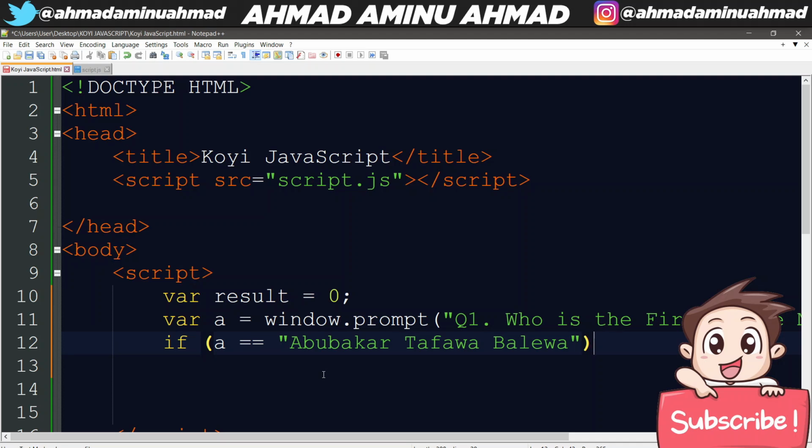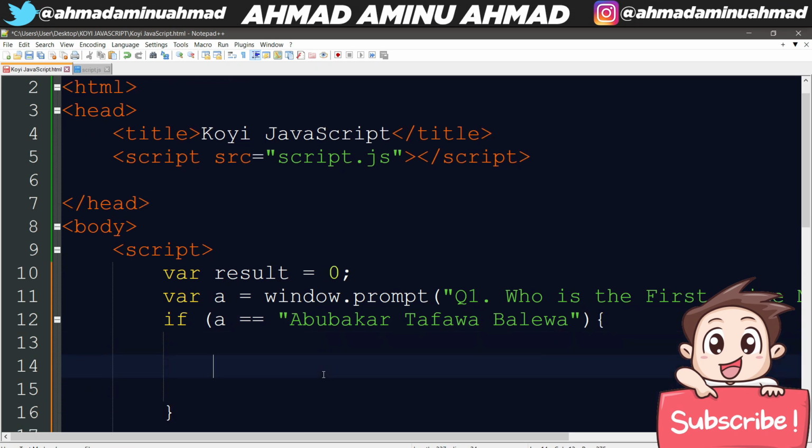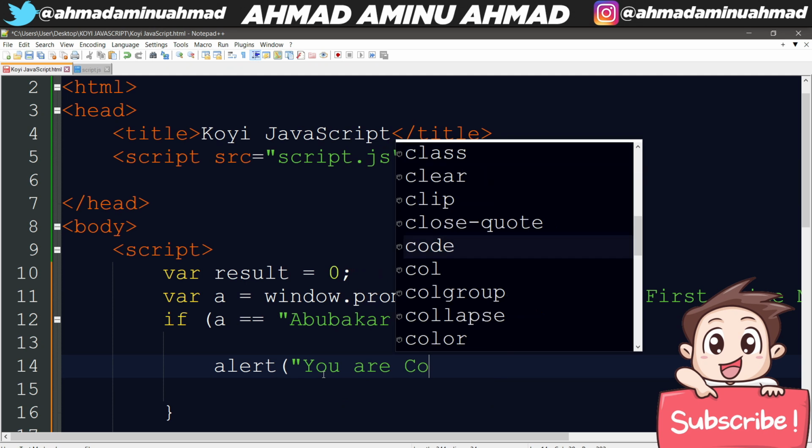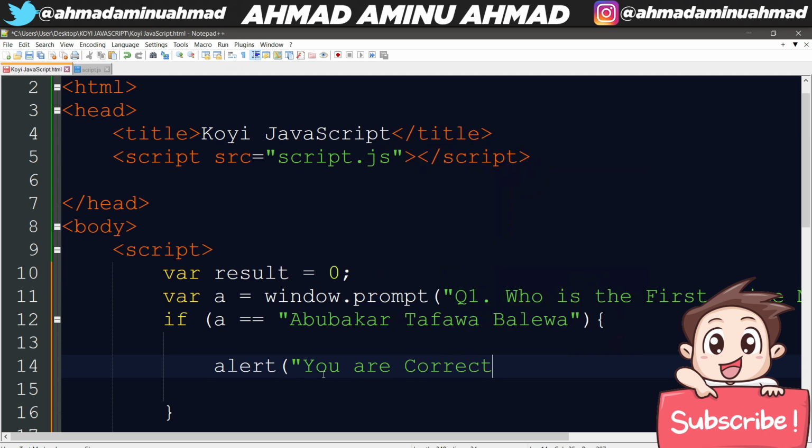If this is equal to Abubakar Tafawa Balewa, I want a particular person to score, so I want to pass a statement. So I'm going to open the curly brackets. Inside this curly bracket, I'm going to say alert, because I want to tell the person they scored correctly. I'm going to alert, let's say you are correct. Let me put exclamation and close it like this. So if it's equal to Abubakar Tafawa Balewa, it means you are correct.